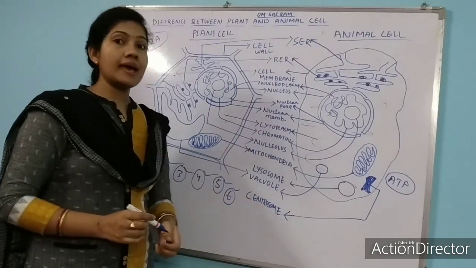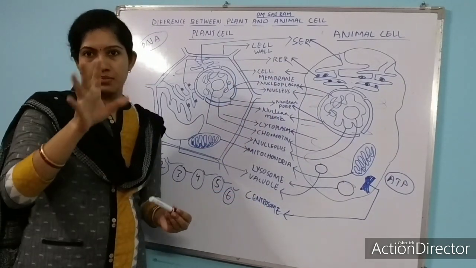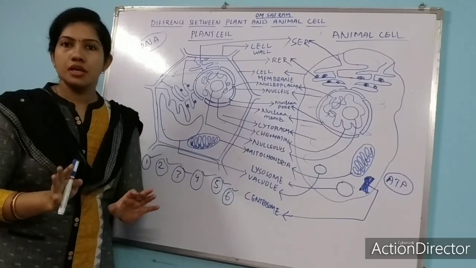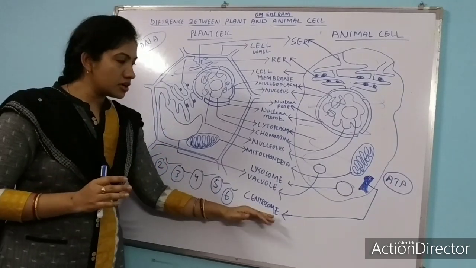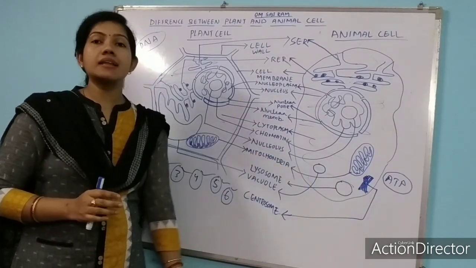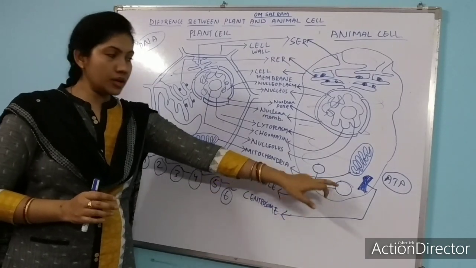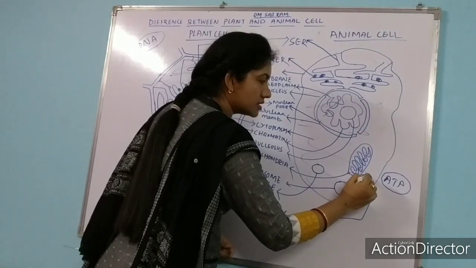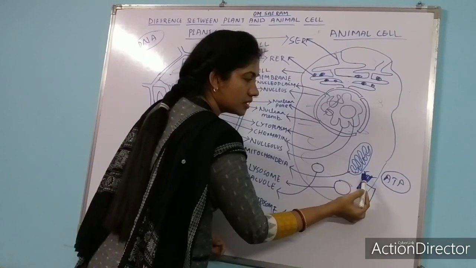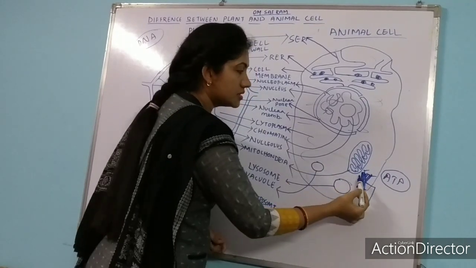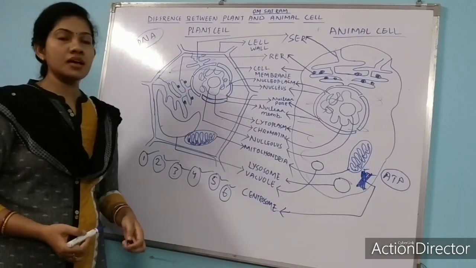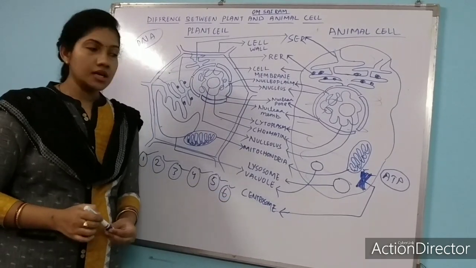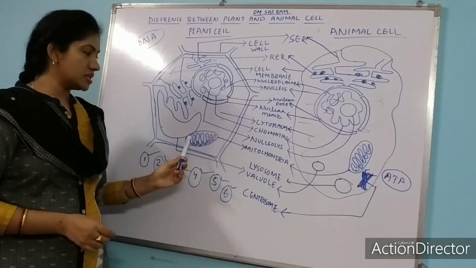So centrosome helps during cell division. Just remember that. What is the function of centrosome? It helps the cell during cell division. This is the main function of centrosome. And centrosome has two bodies and they are called centrioles. Okay, this is one centriole and this is one centriole. These two centrioles are combined to form the centrosome. Okay, and centrosome helps the cell during cell division. Centrosome is present in animal cell, whereas it is absent in plant cell.